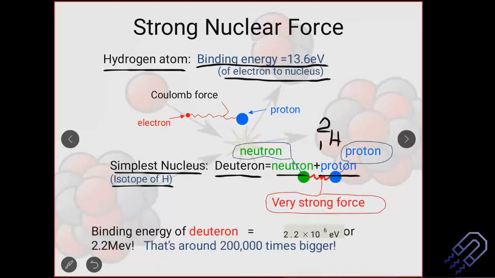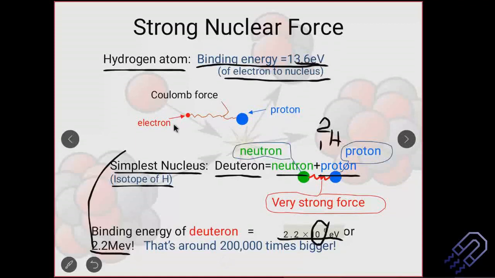If we do the calculation for the deuteron, the same way we have done so many binding energy calculations, we see that the binding energy is 2.2 into 10 to the power 6 eV. Here it was 13.6 eV, and here it is 2.2 into 10 to the power 6, so there is a large difference in order. In other words, it is 2.2 MeV.